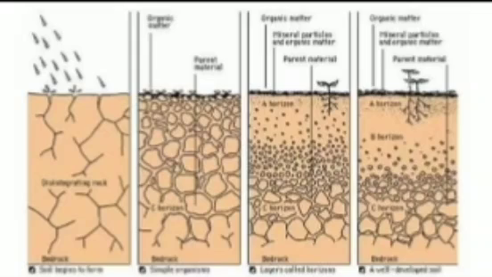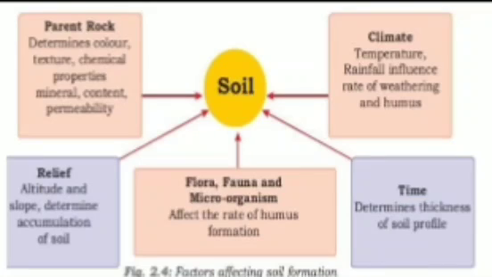See certain factors like parent rock, the main rock beneath the surface of the earth. It is responsible for soil formation because it gets converted, and according to its texture, its chemical property, whatever the mineral content is, how easily it matures, they all are reasons for the formation of soil.